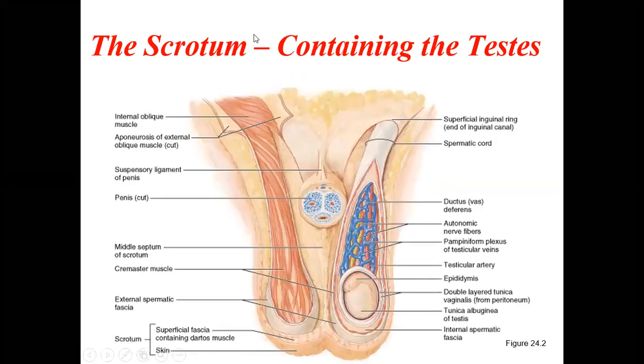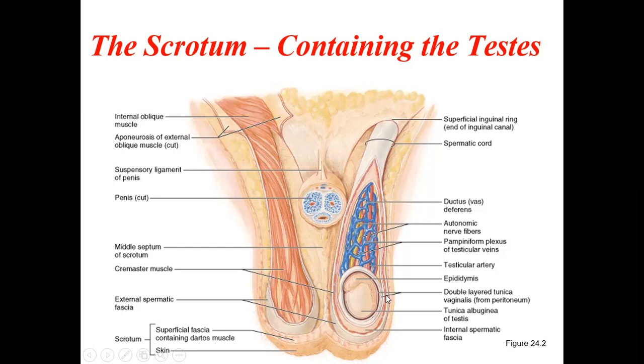Now coming to the scrotum containing the testis. If you see here, this is the scrotum, within which we can see the testis. Then outside we have this muscle here. This is called the cremaster muscle. So here is the cremasteric muscle. This muscle has the power to pull the testis upwards and increase the body temperature. So this is the scrotum.